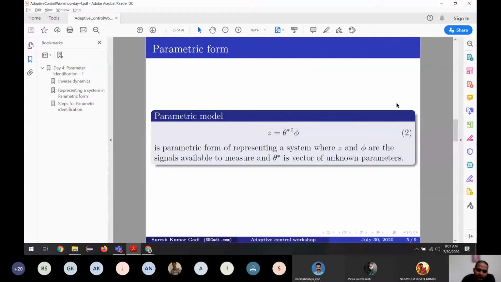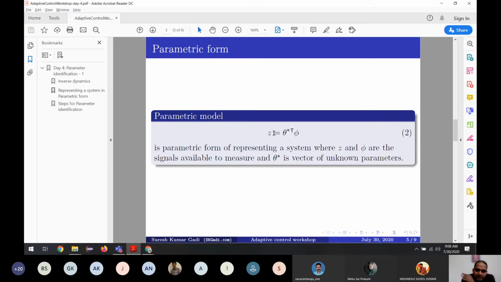Let's say parametric model. What is a parametric model? If you have any system, I mean any differential equation, we can write it in this form. Z, theta, and phi are matrices, and we can write in this form. What is this form? If you take any differential equation, we have two types of terms. One term is multiplied with parameters and some terms are not multiplied with parameters.